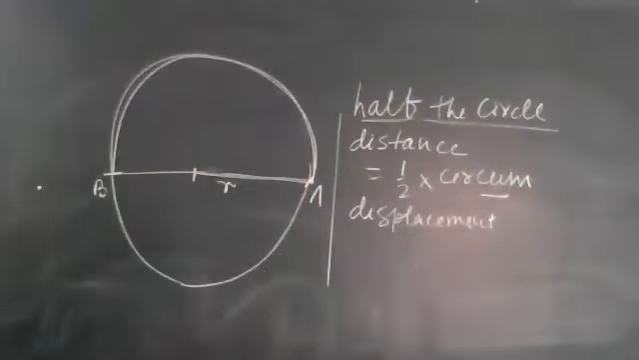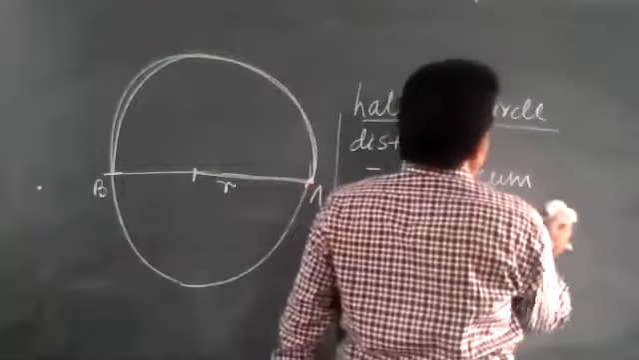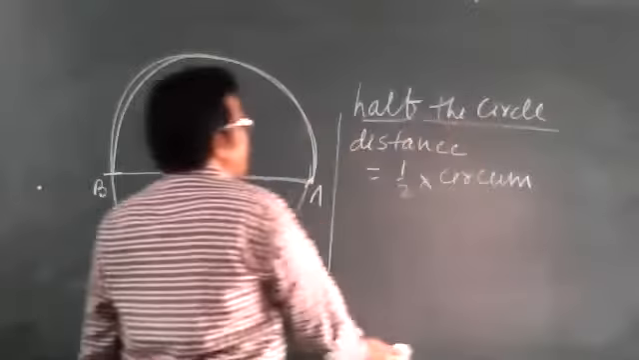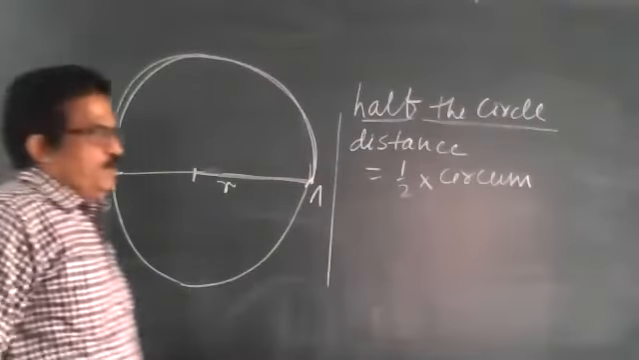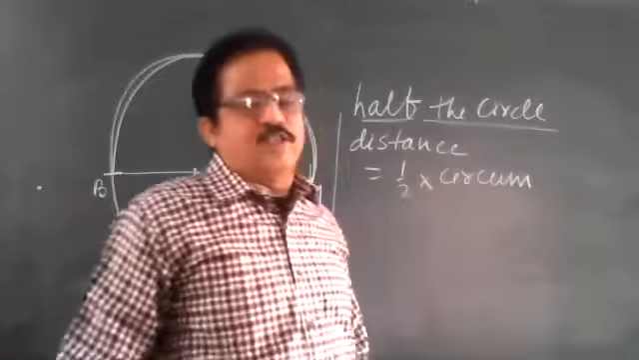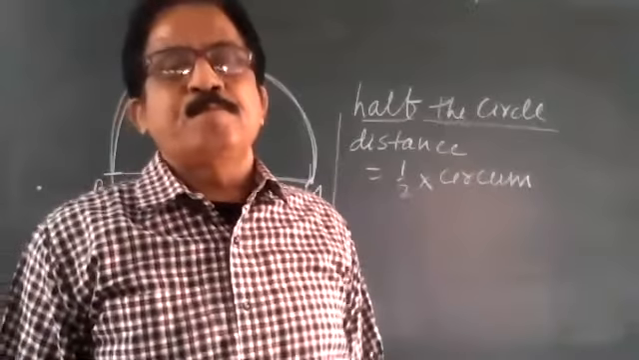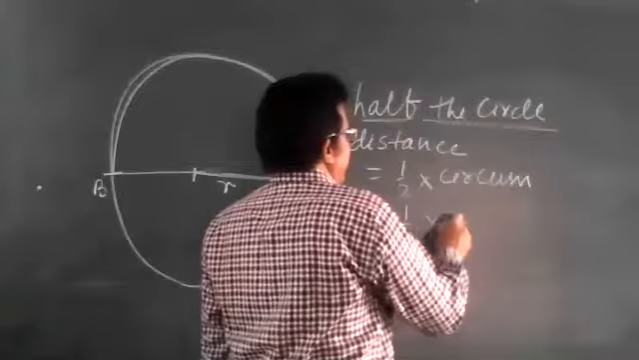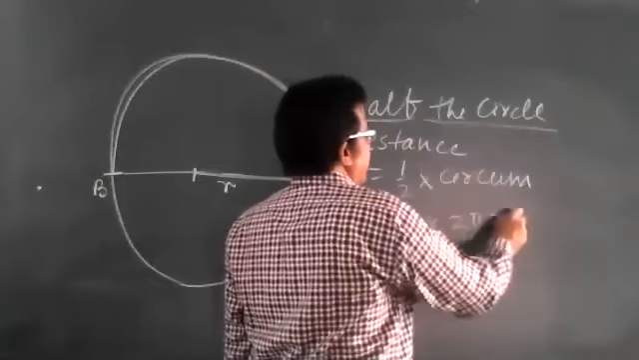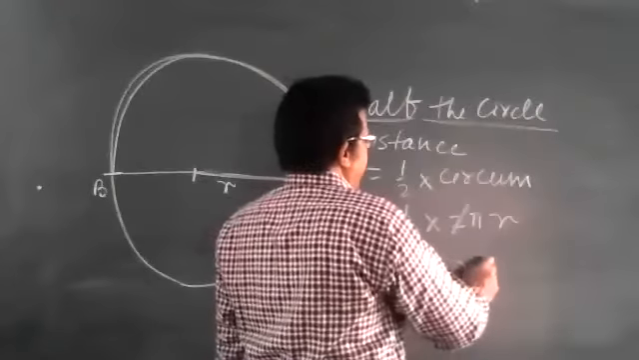What is the distance covered here? Half the circumference of the circle. What is the formula for the circumference of the circle? Sir, 2 pi r. So 1 by 2 into 2 pi r. The 2 and 2 cancel, and that is pi r.